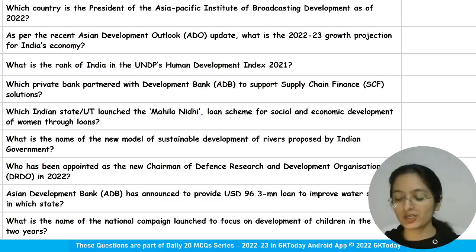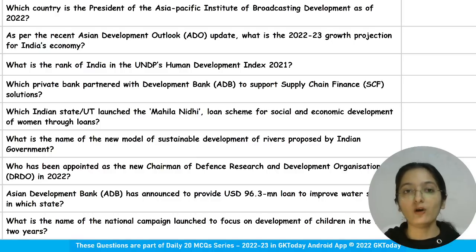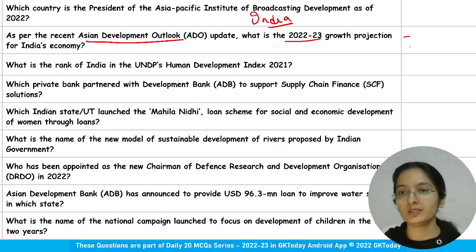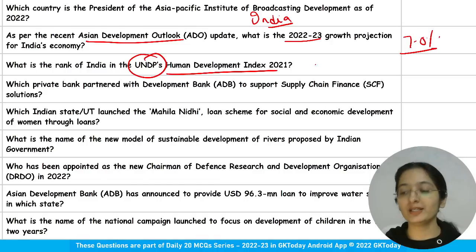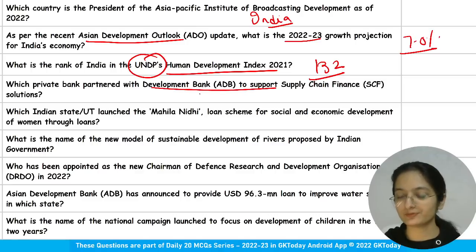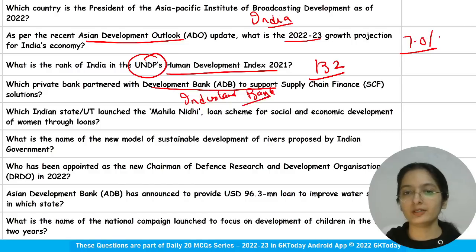First question is, which country is the president of the Asia Pacific Institute of Broadcasting Development as of 2022? India. As per the recent Asian Development Outlook update, what is the 2022-23 growth projection for India's economy? 7%. What is the rank of India in UNDP's Human Development Index? Please do remember, it is 132. Which private bank partnered with the Development Bank to support supply chain finance solutions? It is IndusInd Bank. Right?